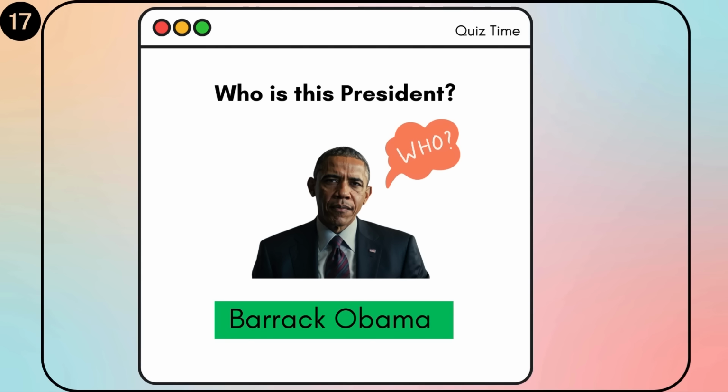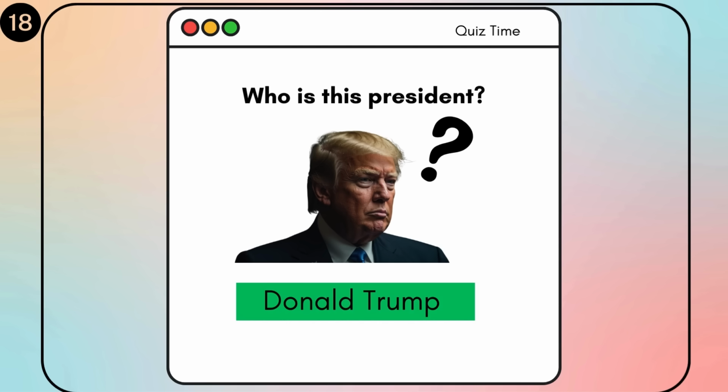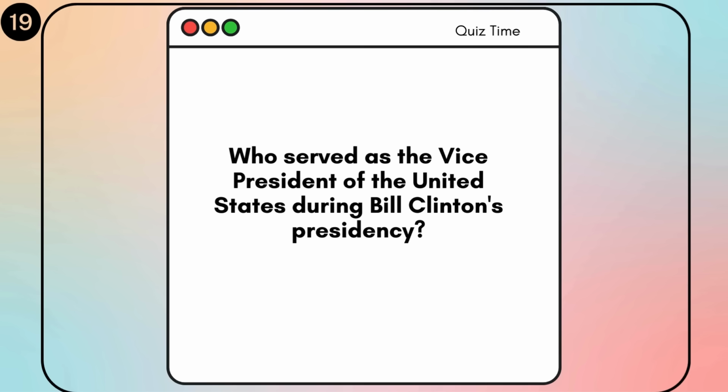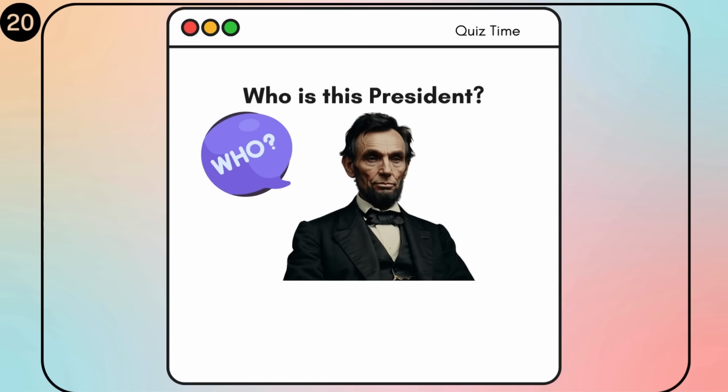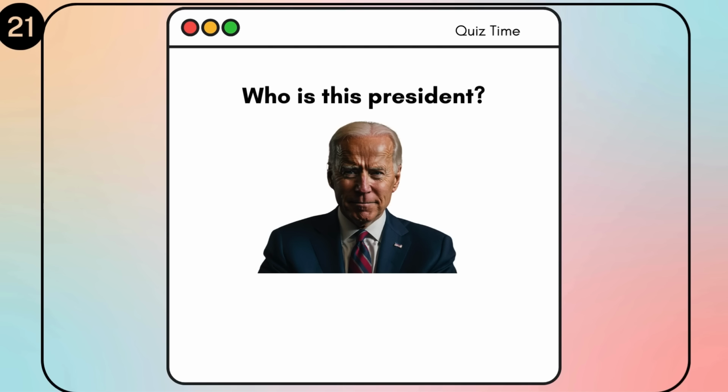Who is this president? Barack Obama. Can you guess who this president is? Donald Trump. Who served as the Vice President of the United States during Bill Clinton's presidency? Al Gore. Do you know this president? Abraham Lincoln. What is the name of this president? Joe Biden. How about this one? George Washington.